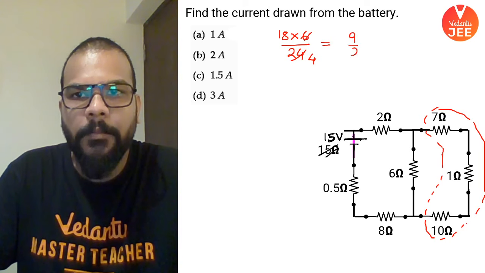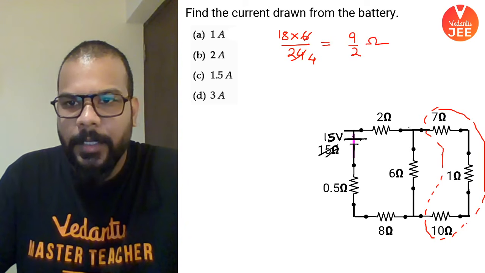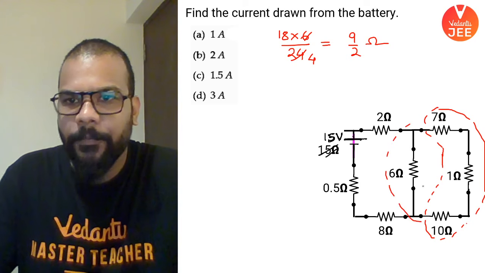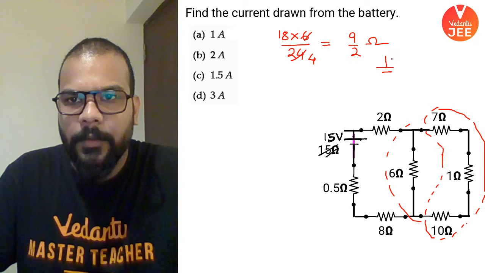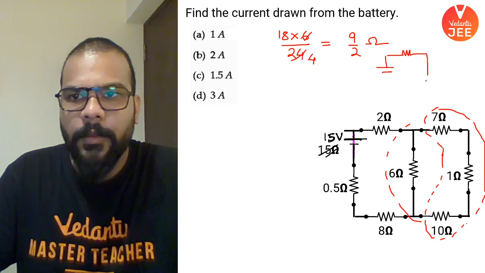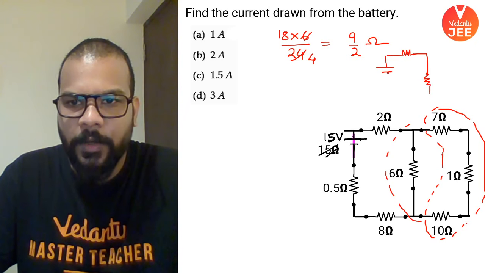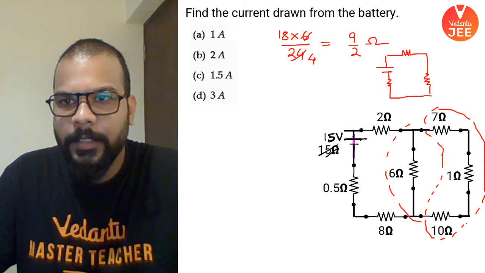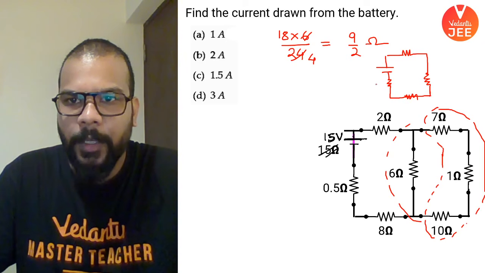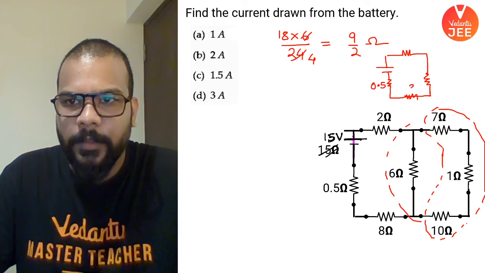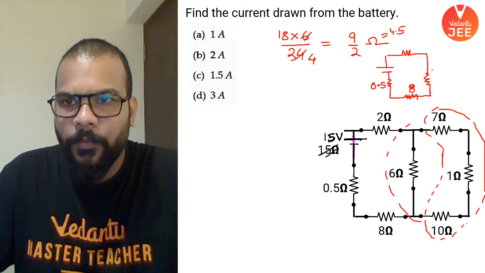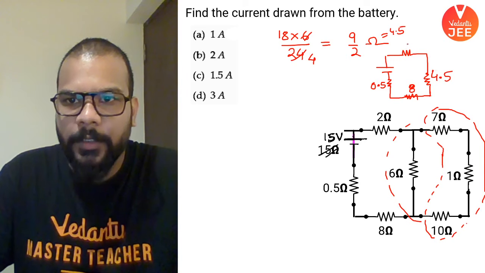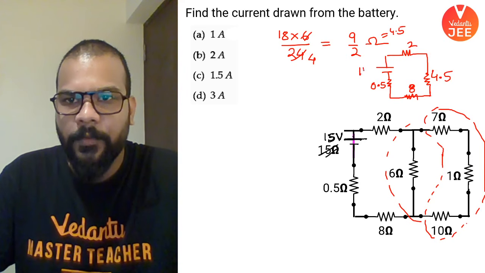So I have 9 by 2 ohms as the equivalent of this entire part. That means if I try to redraw this to simply look like a circuit which we all are familiar with, this is how the circuit looks like. This is 0.5, this is 8, this is 4.5, and this one is 2, and this is 15 volts.